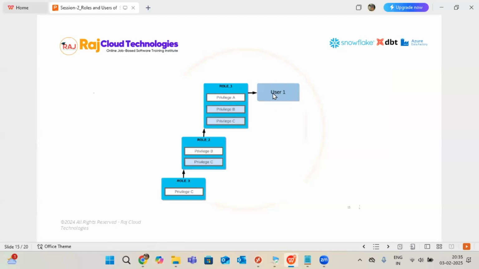If you keep the user here, work will be different. If you keep here, different. So it's all about where you are standing. That's it. If you are a CEO of a company, that range is different. You'll have more privileges, right? If you're working as a lead developer, that range is different. If you're working as a junior resource, that range is different. Where you are positioned, that's important. Same here also.